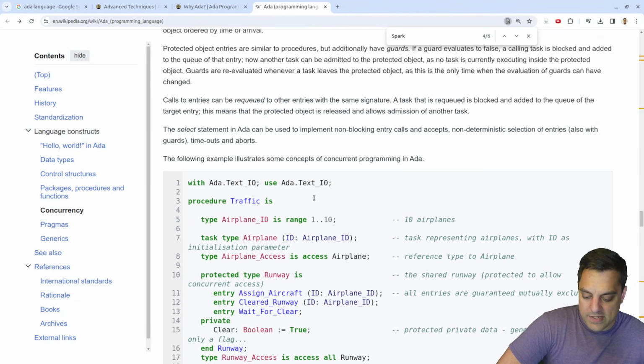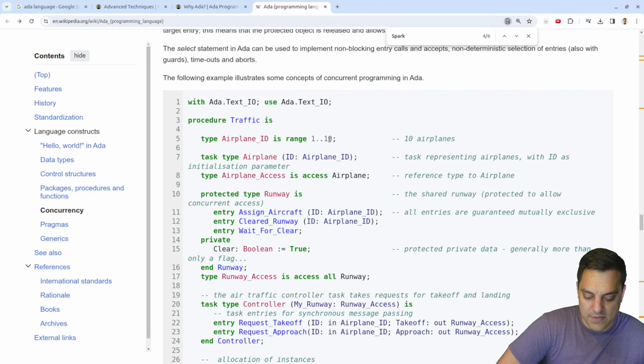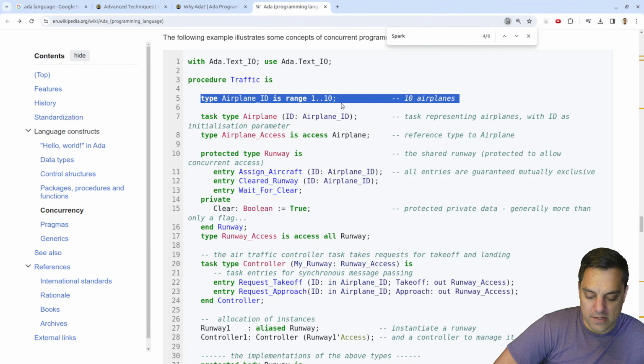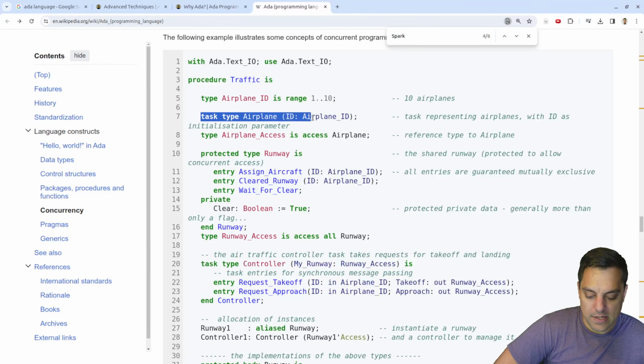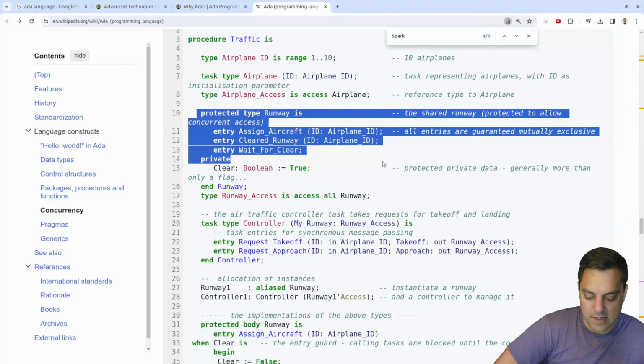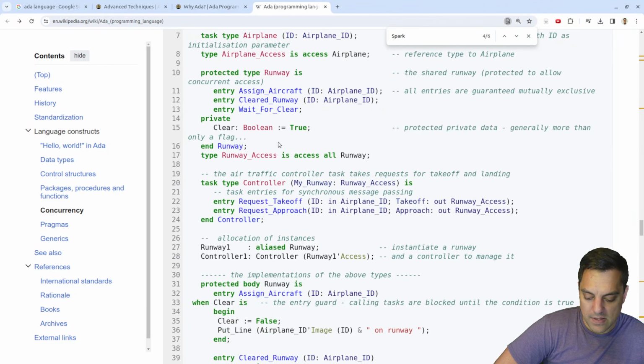Now, whoa, this is a huge example here. The following example illustrates some concepts of concurrent programming. Okay, let's try to work through this to finish things off here. Two, actually. I do want to look at generics too. Give this a fair treatment. So procedure, traffic. Okay, so here's the type, 10 airplanes. Task type, task representing airplanes with an ID. Okay, simple enough here. Reference type, and then let's see what we've got here.